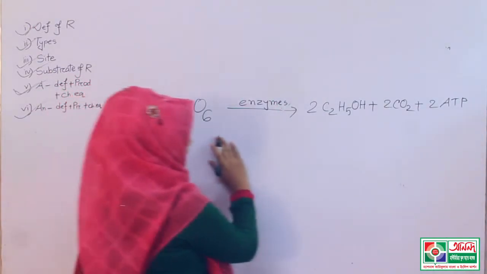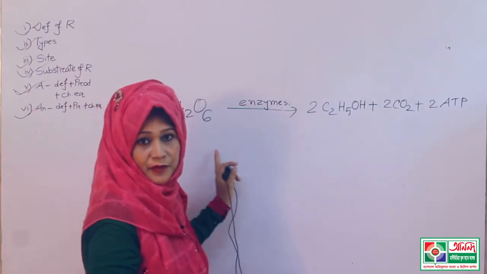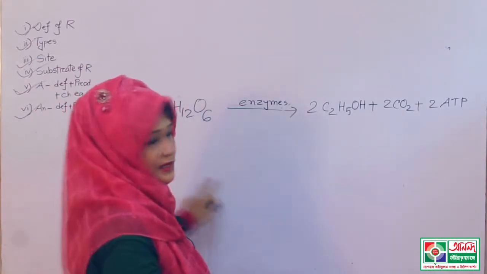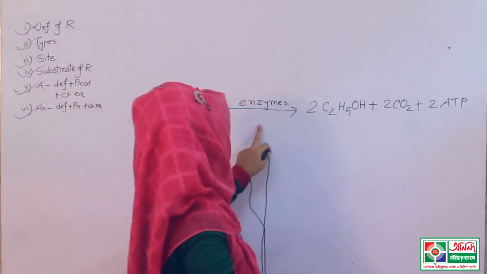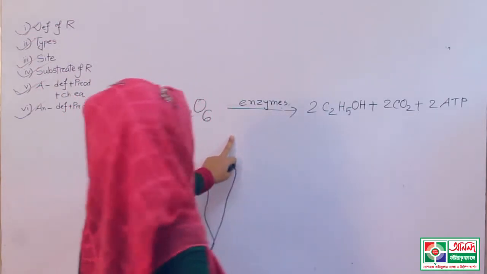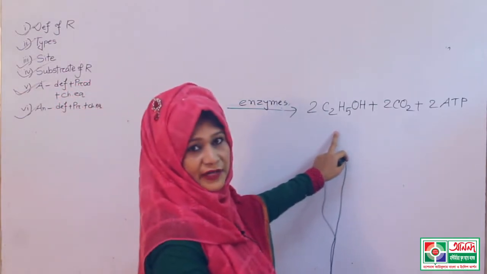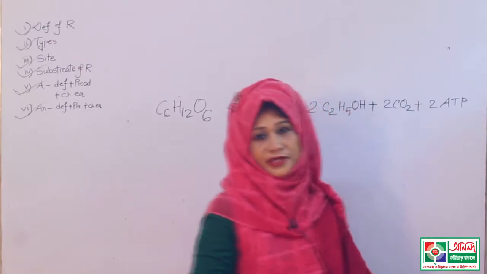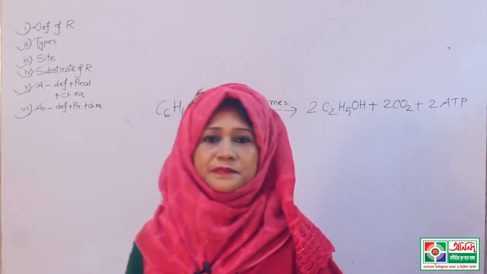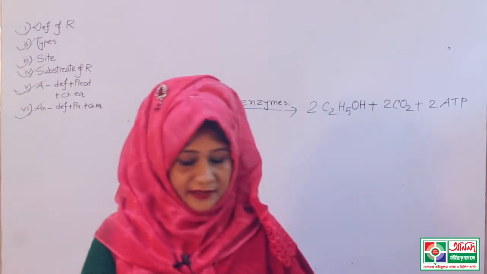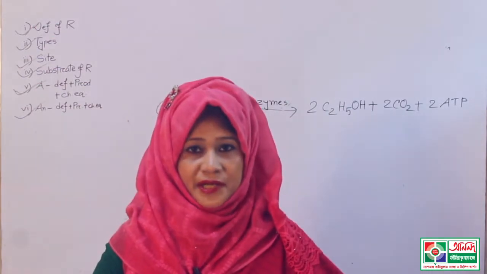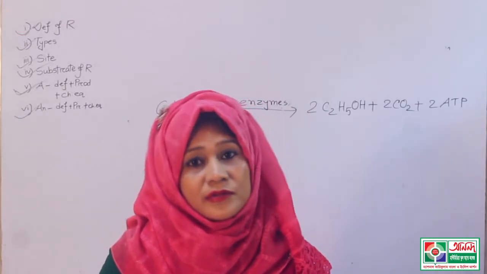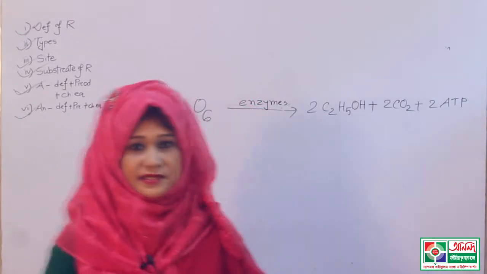Students, this is the anaerobic respiration. This type of respiration doesn't need any oxygen. It happens in absence of oxygen and produces two molecules of ethyl alcohol, two molecules of carbon dioxide and two molecules of ATP. Students, there is a common step in aerobic and anaerobic respiration, and the common step is the glycolysis.